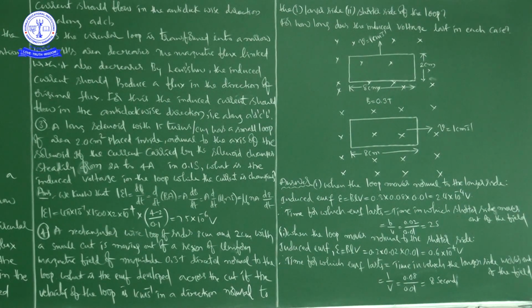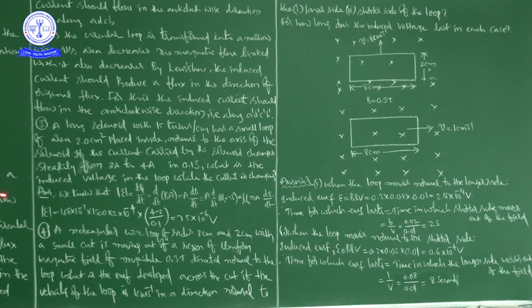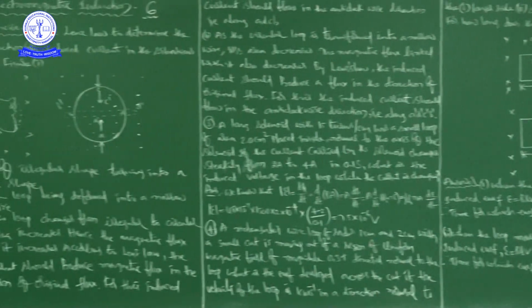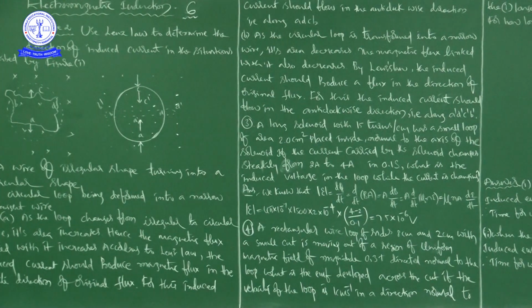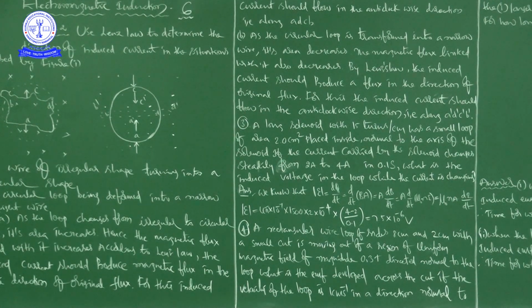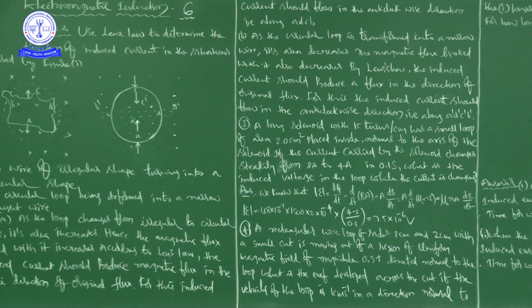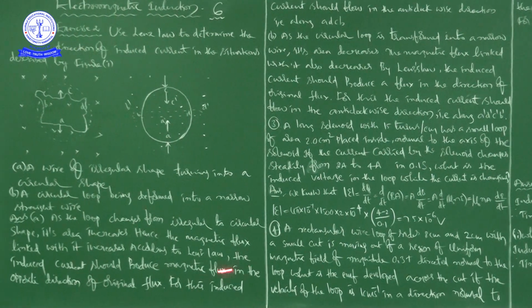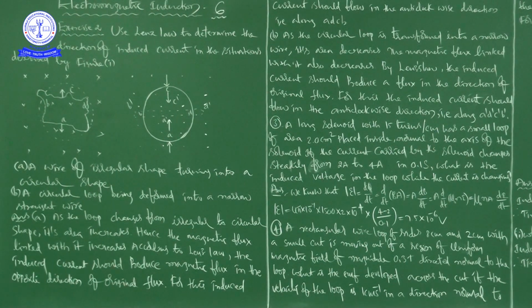So there are 2 things. A wire of irregular shape turning into a circular shape, and a circular loop being deformed into a narrow straight wire. In both cases we find the direction of induced EMF.